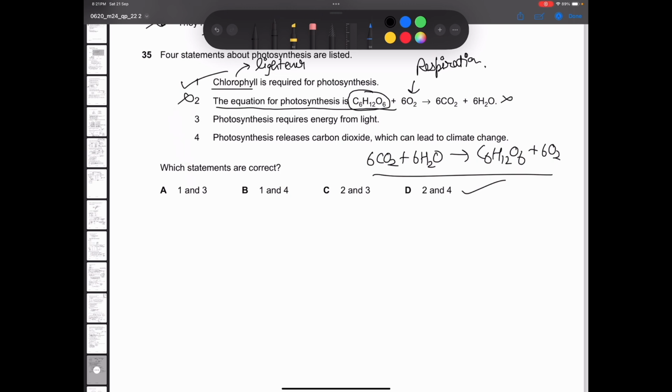So statement 2 is incorrect. Photosynthesis requires energy from sunlight. Yes, photosynthesis releases CO2? Look at this equation. Is it releasing CO2 or using CO2? Using CO2. So statements 1 and 3 are correct. Means option number A is correct.